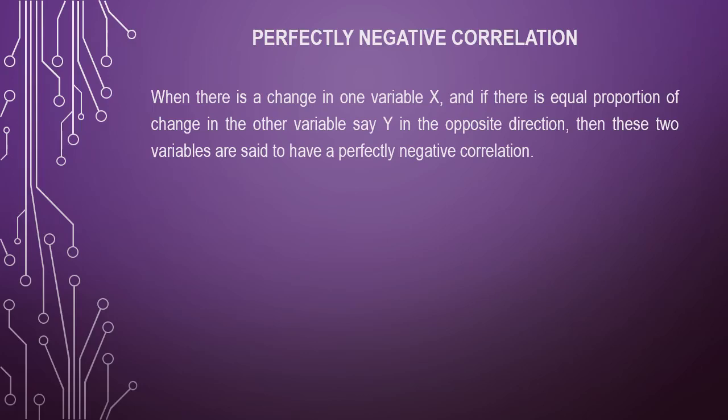If there is a change in one variable x, and there is an equal proportion of change in the other variable, say y, in the opposite direction, then these two variables are said to have perfectly negative correlation. As we can see the difference between perfectly positive and perfectly negative: in case of perfectly positive, the two variables will be in the same direction, whereas in case of perfectly negative, the values of the variables will be moving in opposite directions.